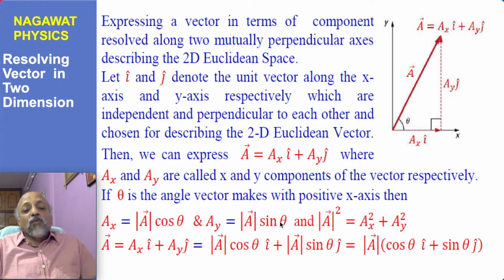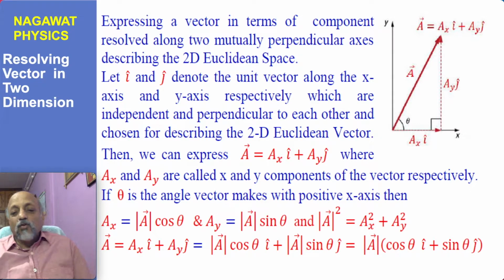And when you square and add the two terms, you find that Ax² plus Ay² is equal to magnitude of A squared. So we have determined this important relationship: if you can resolve a vector in terms of x and y components, Ax and Ay, then you can find the magnitude or modulus or norm of the vector very easily by using this relationship, that magnitude of A squared is Ax² plus Ay².